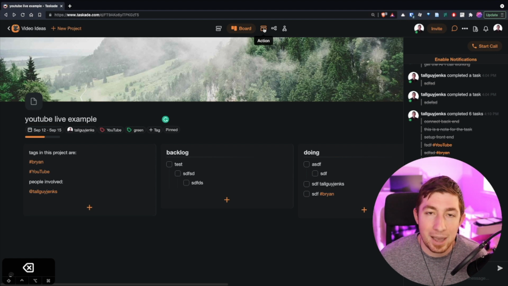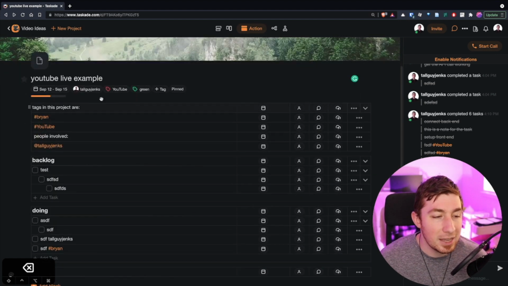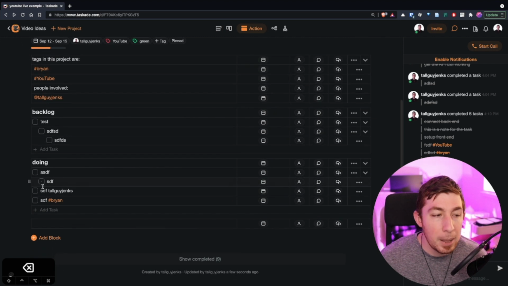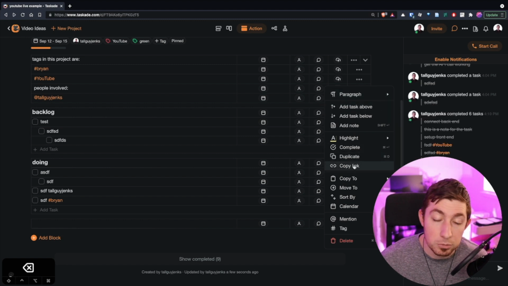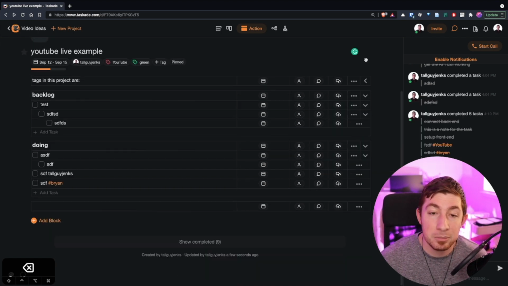But now we can go to Action View, and I really like Action View because it takes everything and lays it flat out in a tabular format while still maintaining the nested hierarchy of these tasks. So the indentation stays the same, but we have all of the details in this hierarchy placed over here. I greatly prefer this because here, due dates, assignment, comments, files, and additional meta options that you have, and everything you might expect here, add to a particular calendar. That's cool. And we can even add tasks above and below each other. Cool, duplicate, copy a link to that particular task to send to somebody. That's really neat.